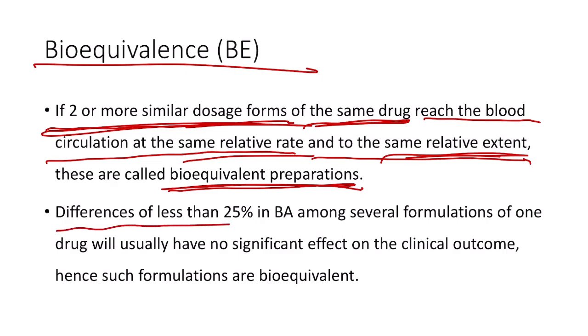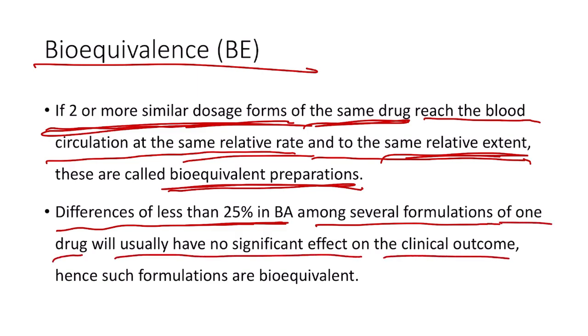Differences of less than 25% in the bioavailability among several formulations of one drug will usually have no significant effect on the clinical outcome, and hence such formulations are also bioequivalent.